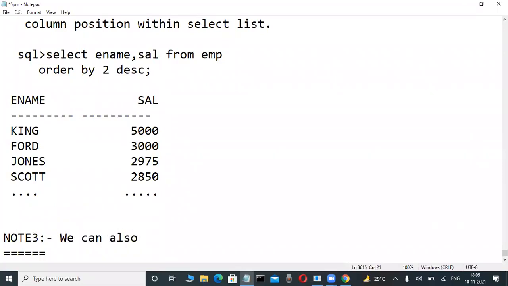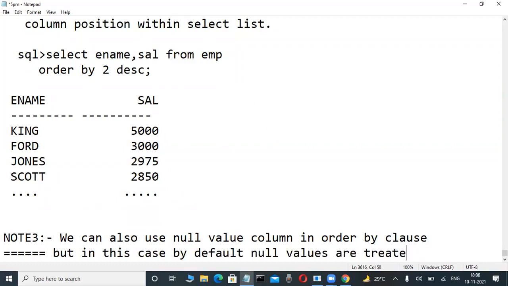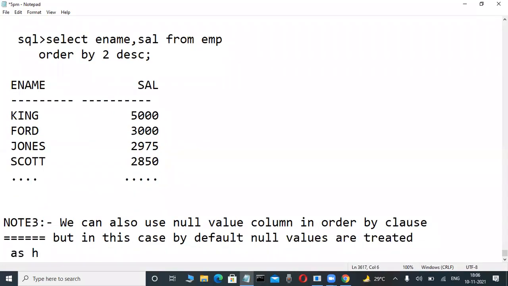We can also use a null value column in the order by clause, but in this case, by default, null values are treated as highest values. Null values are treated as highest values.